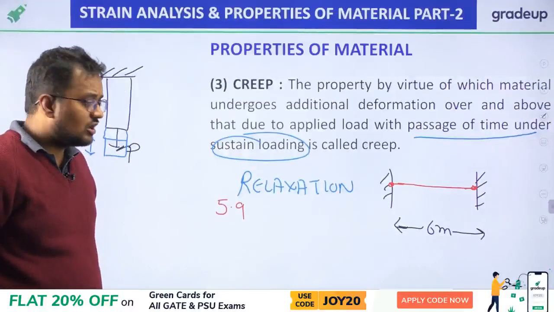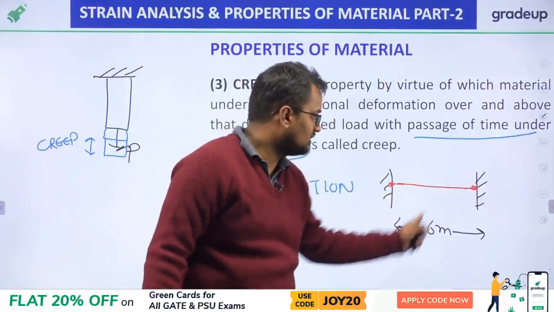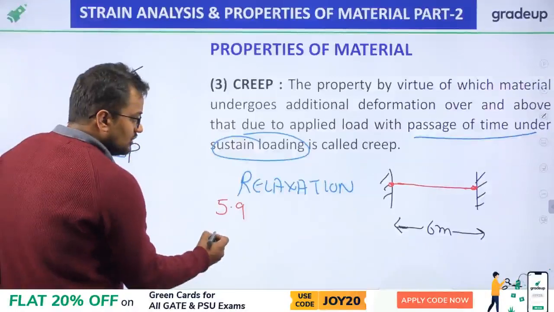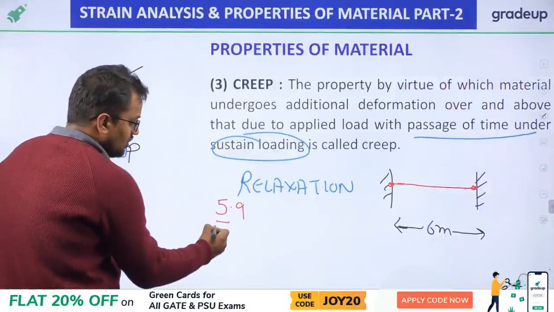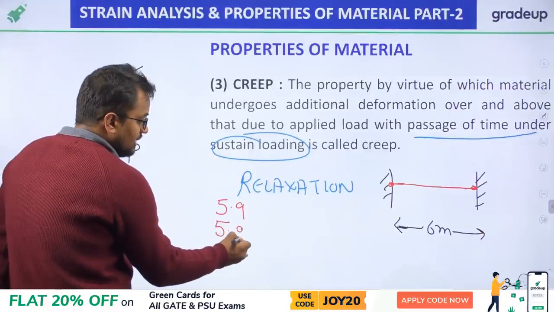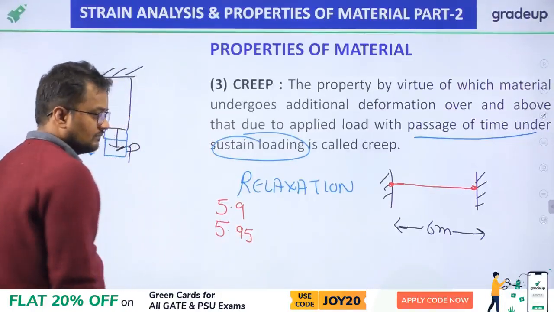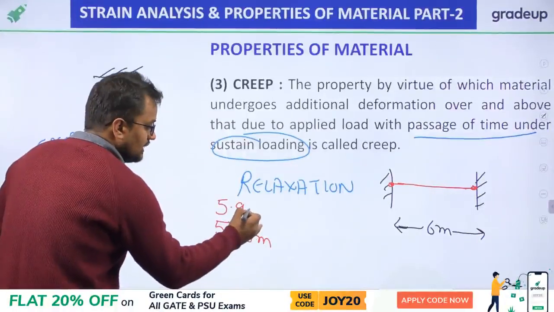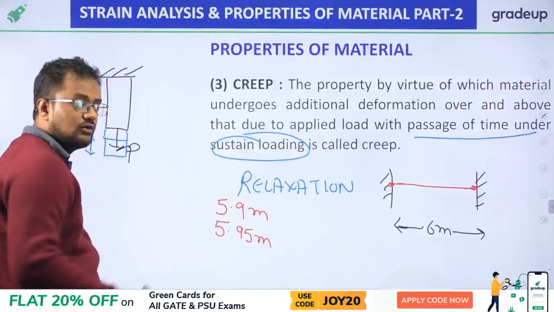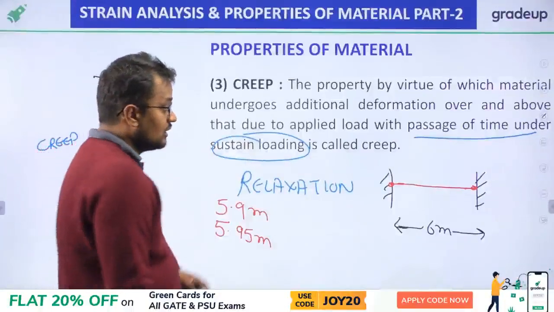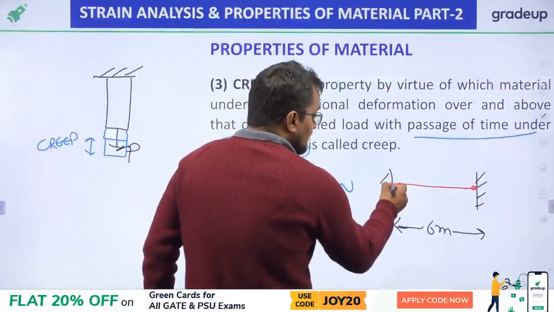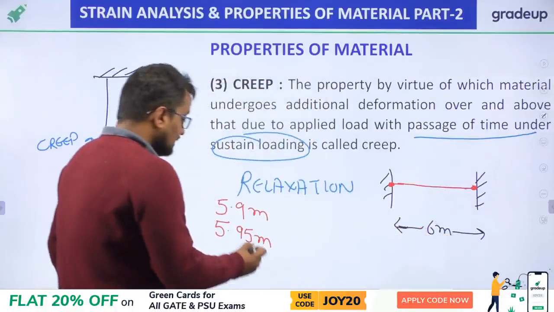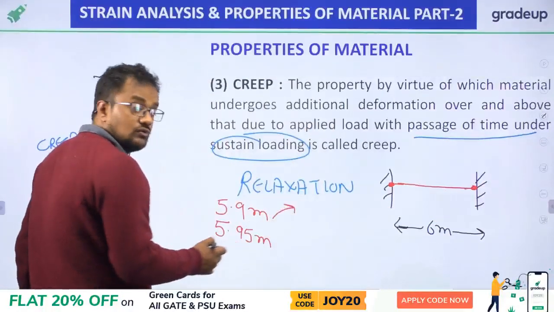Now if it is fixed between these supports for a very long time, due to creep the length of the string, which was earlier 5.9 meters, is now elongated to 5.95 meters.